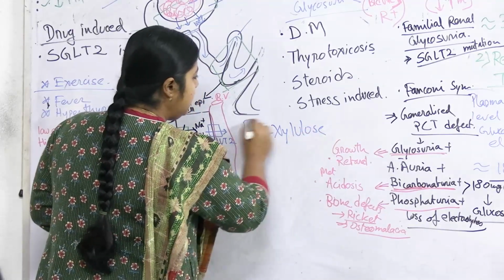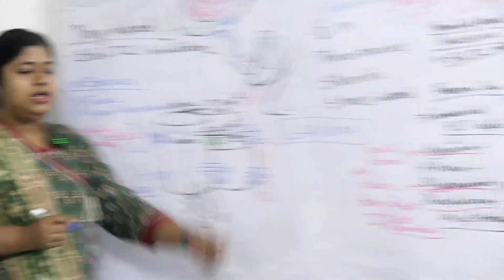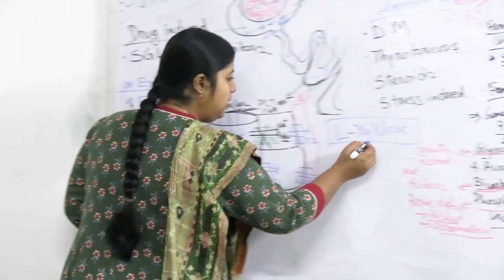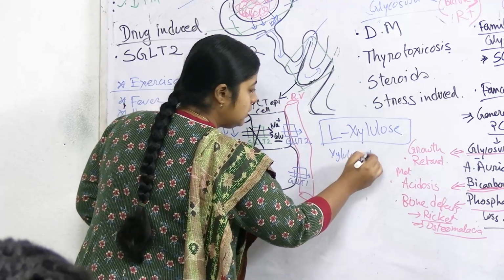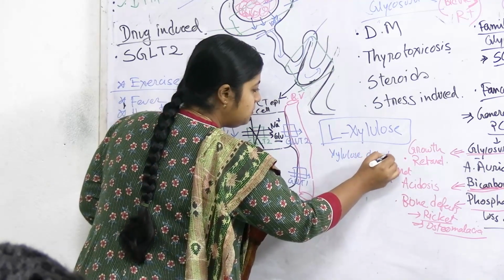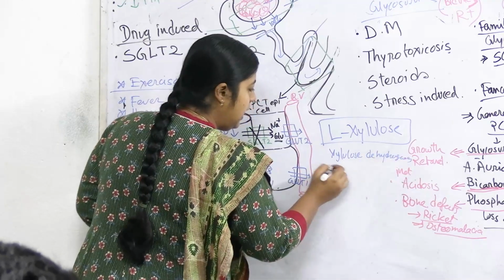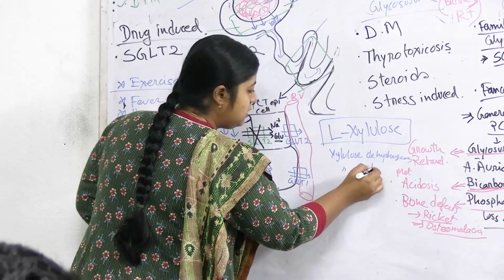L-xylulose. In pentosuria, defective enzymes are xylulose dehydrogenase and xylulose reductase.